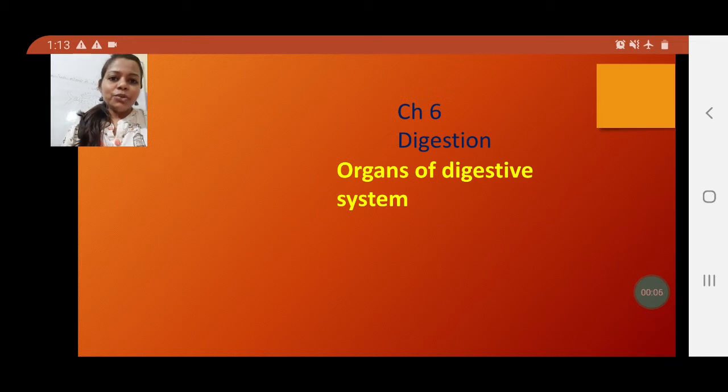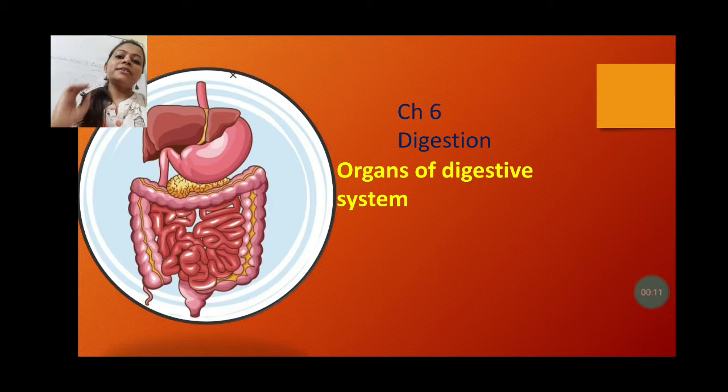Today we are going to discuss different organs of the digestive system. First of all, let's discuss what is the meaning of organ system. Organ systems are groups of organs that take part in a specific function. Suppose I am talking about the digestive system. The digestive system is the organ system in which many organs participate to perform a specific function. And what is that function? That is the digestion process.